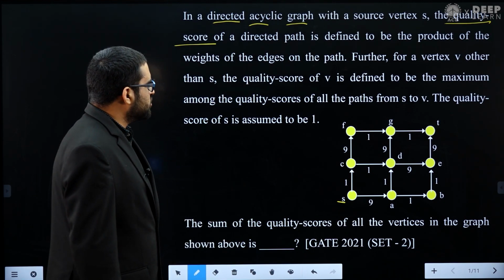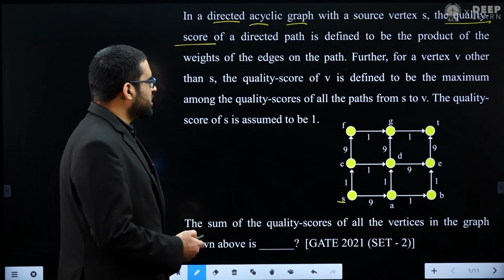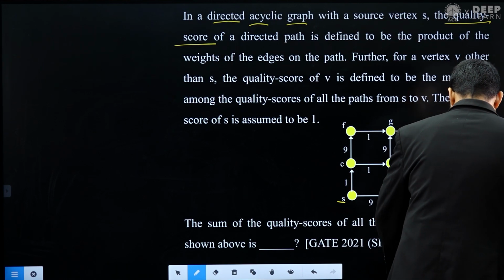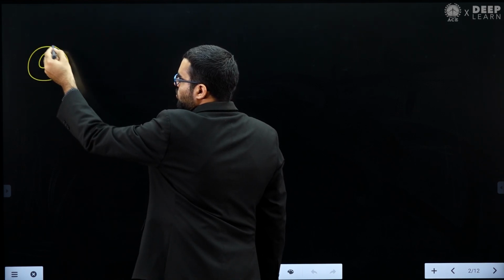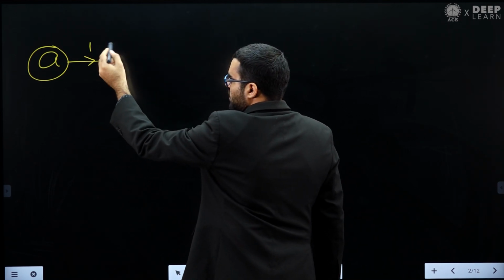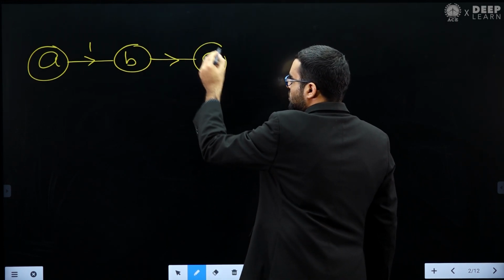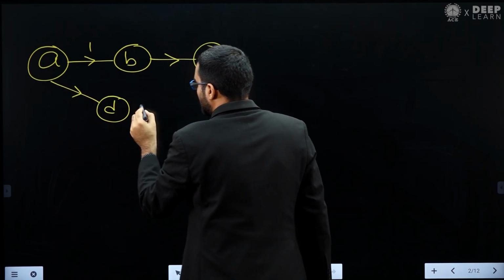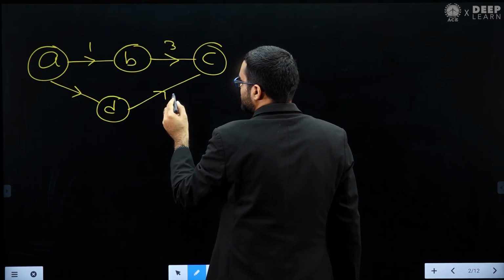So this is a very easy question. First we will try to understand the definition of quality score of a directed path. Let's assume vertex A, and from this vertex A, let's assume you have a directed path. For example, maybe this edge has weight 1, to vertex B, and then vertex C. And let's assume you have another path, through vertex D and then vertex C. Let's assume this edge weight is 3, and this edge weight is 5.